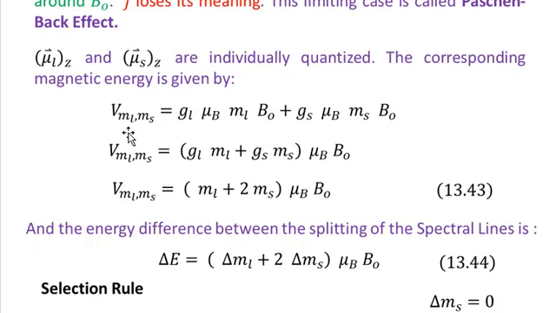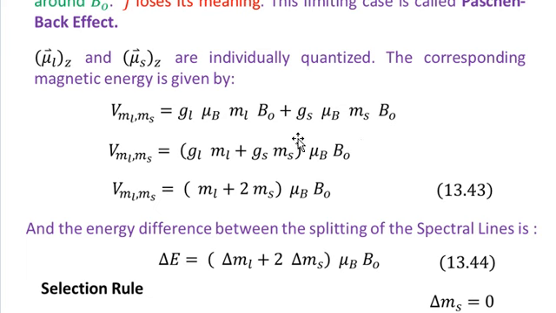So V of ML MS, that is the magnetic energy due to the orbital and the spin, is given by the sum of GL mu B ML B naught and GS mu B MS B naught, where ML is the orbital quantum number and MS is the spin quantum number.